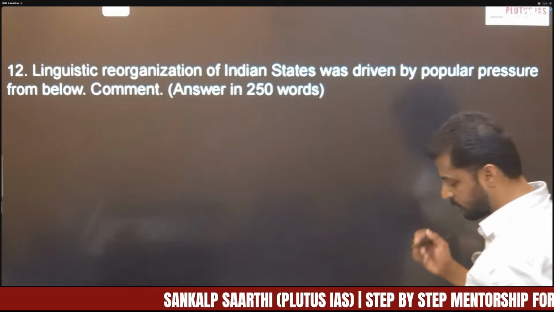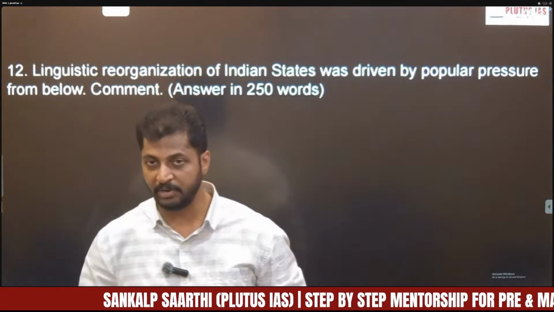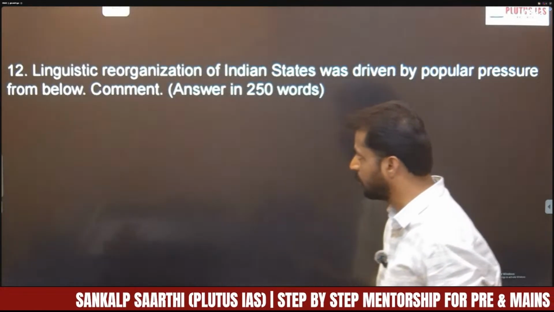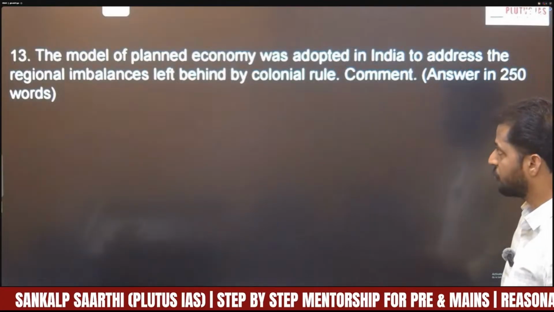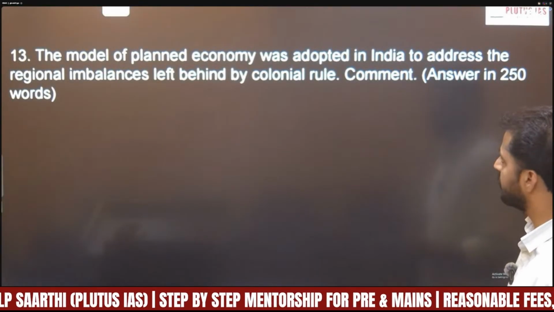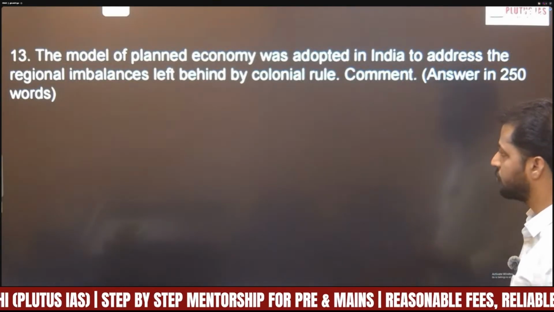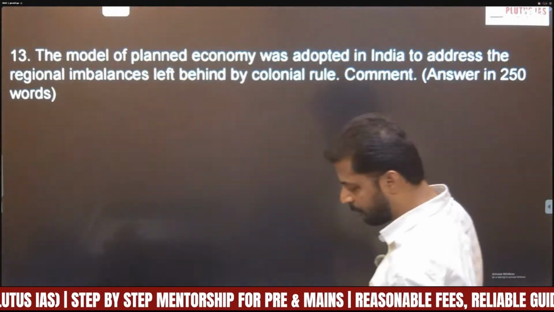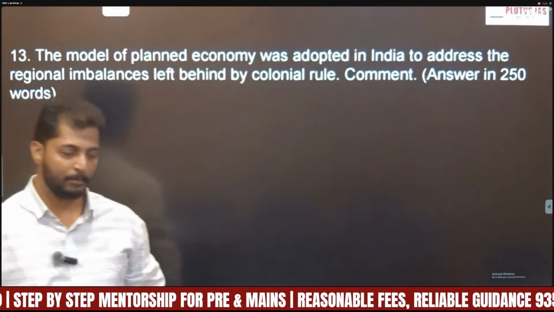Comment. This is another 15 marker question, from the post-independence section, that is after independence. And the last question is, the model of planned economy was adopted in India to address the regional imbalances left behind by colonial rule. Comment. This is the third 15 marker question, which is also from the post-independence part.